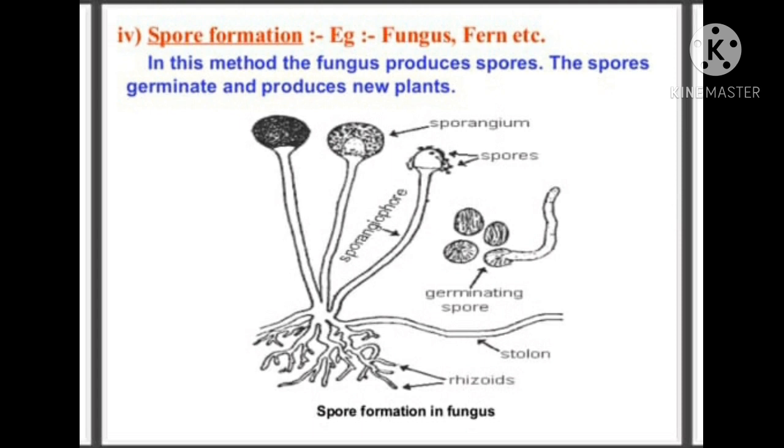Mucor, fern, moss and bread mold, that is called rhizopus, reproduce asexually by spore formation. The white fluffy mass growing on the surface of moist stale bread is the germinating spores of rhizopus.